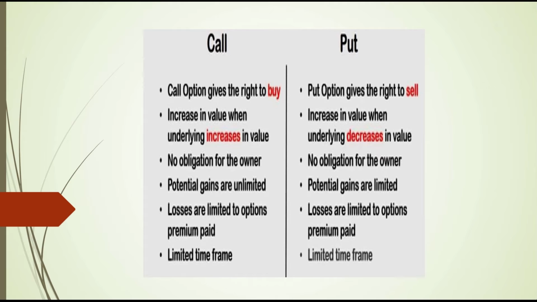Potential gains in call options are unlimited, potential gains in puts are limited, and losses are limited to the option premium paid. Meaning, how much premium you pay is your maximum loss. It is the same in puts: the premium you pay is your maximum loss in the trade. There is also a limited time frame, meaning there is a certain expiry within which we need to close the contract, that is, we need to square off our positions.